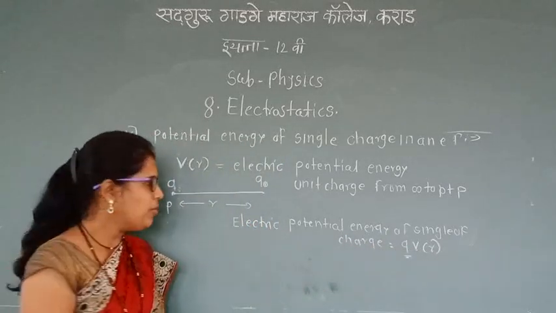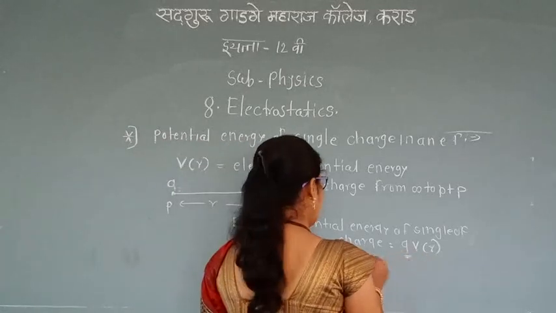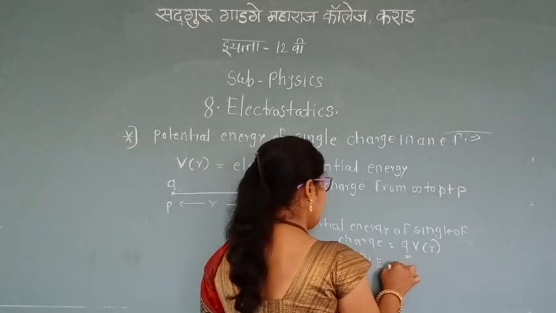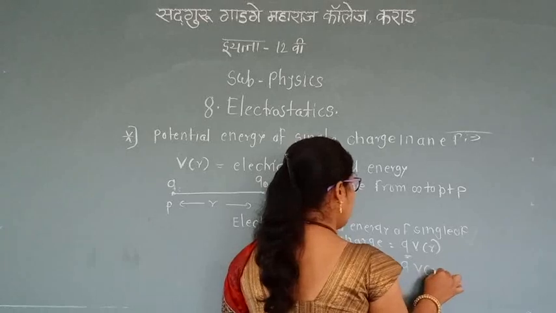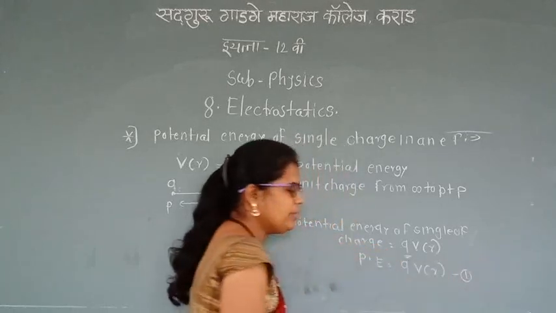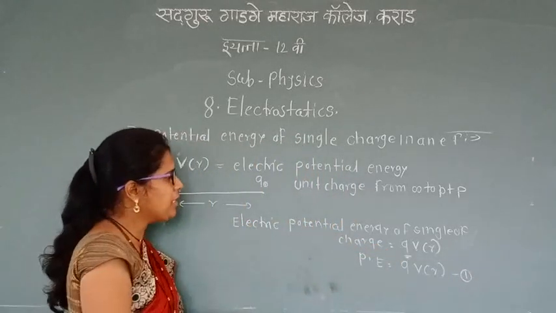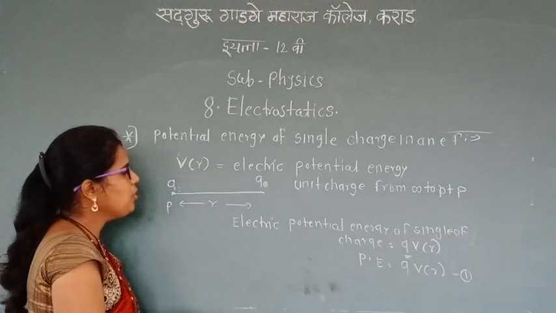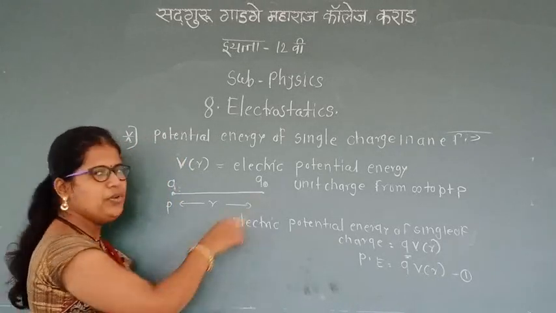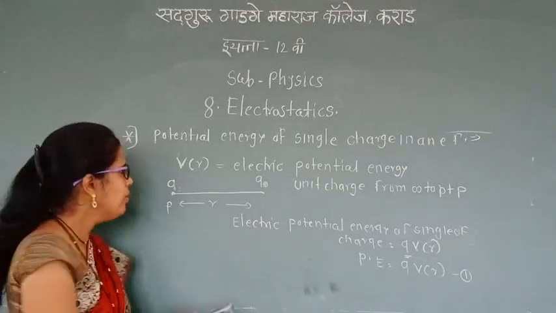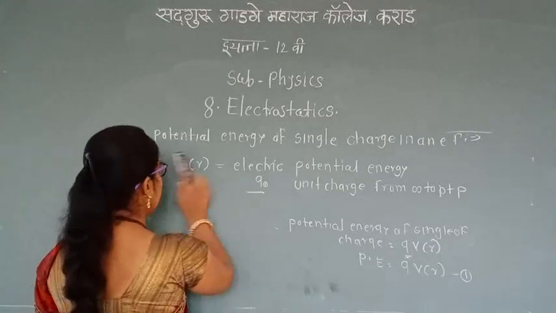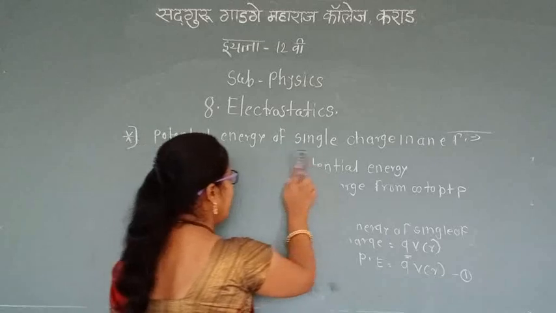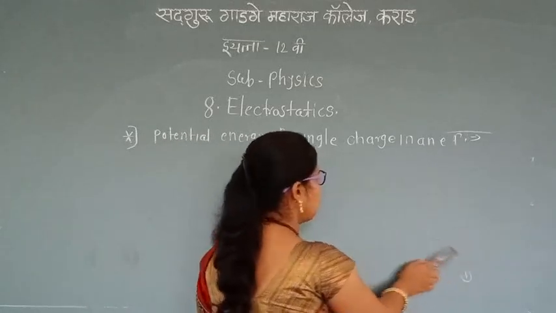The product of these two is known as the electric potential energy, Q V of R. Electric potential energy is one type of work done in bringing the unit positive charge from infinity to point P.